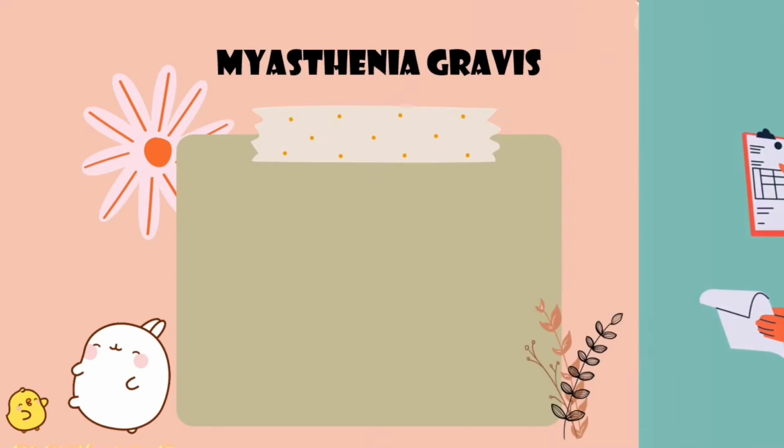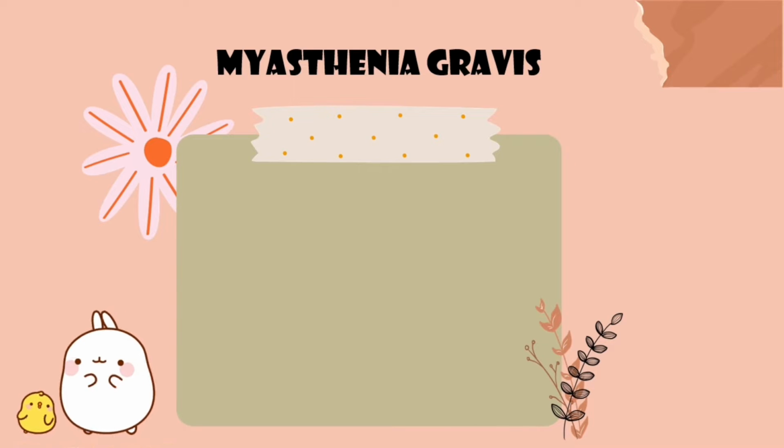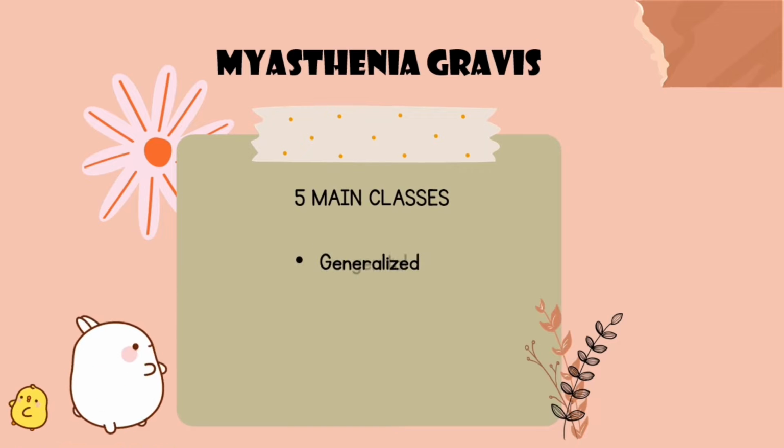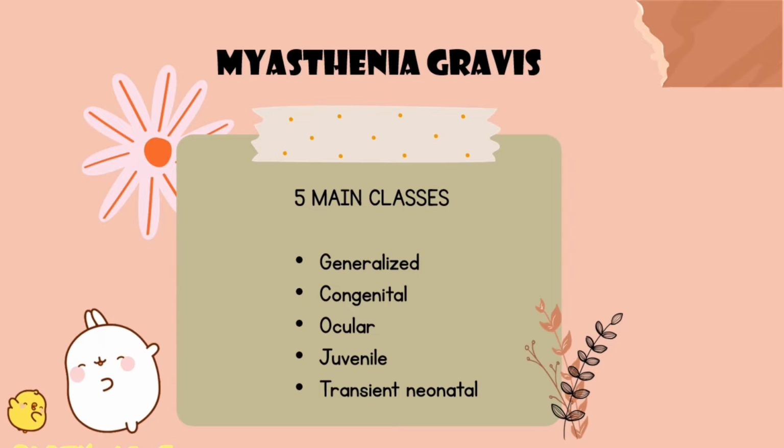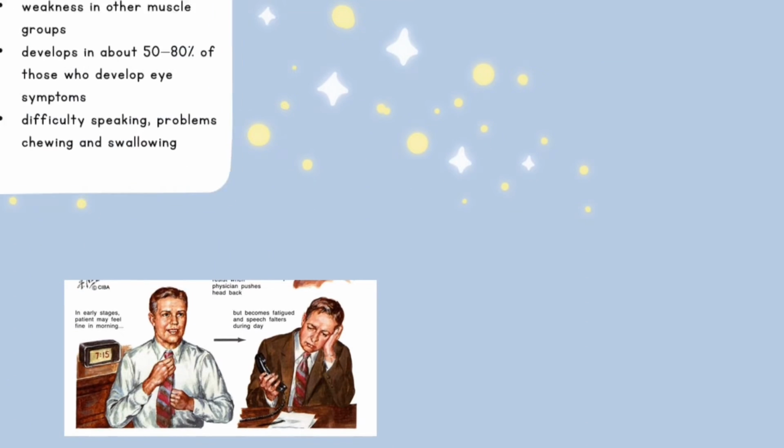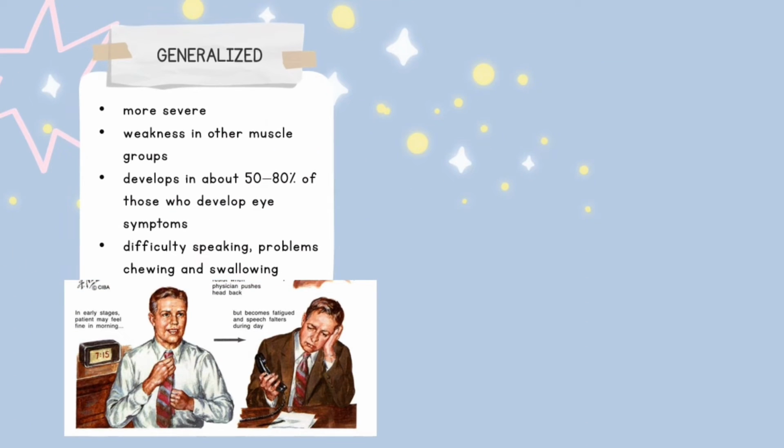Stages and how it is diagnosed. Myasthenia gravis is typically divided into 5 main classes: generalized, congenital, ocular, juvenile, and transient neonatal. For generalized, it is a more severe form of the disease and may involve weakness in other muscle groups. It also develops in about 50 to 80% of those who develop eye symptoms. Patients gradually develop difficulty speaking and problems in chewing and swallowing.